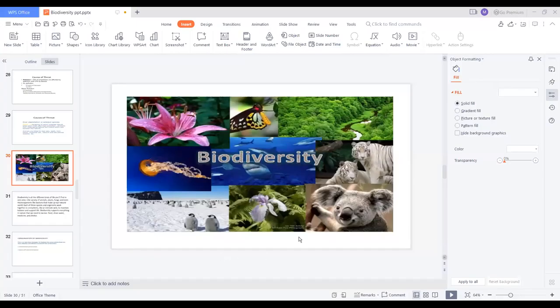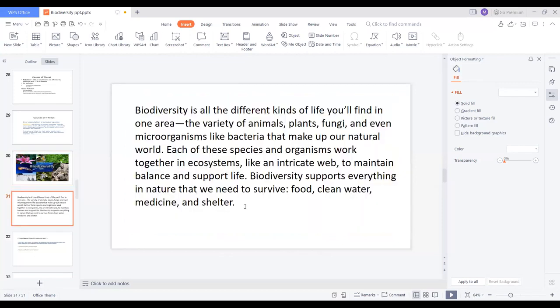Okay, girls. So today we will discuss biodiversity, that is conservation of biodiversity, that is in situ conservation. So biodiversity means, anyone? Girls, bio means living, diversity means variation. So different kinds of life which are found in one area is called biodiversity. Bio means living organisms, so all types of plants, animals, and microorganisms come under living organisms. So biodiversity is all the different kinds of life you will find in one area.